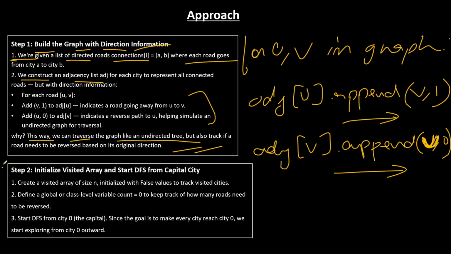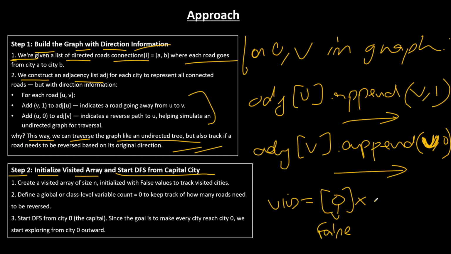Now the second step is that we initialize the visited array and start DFS from the capital city. So we initialize a visited array of size n, of course, and we mark it 0, or you could mark it as false also, your wish. We do this within the main function which will be given to us, and within that function we will call the DFS also.